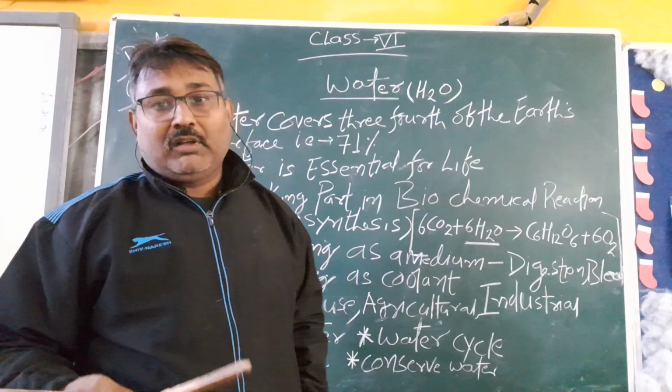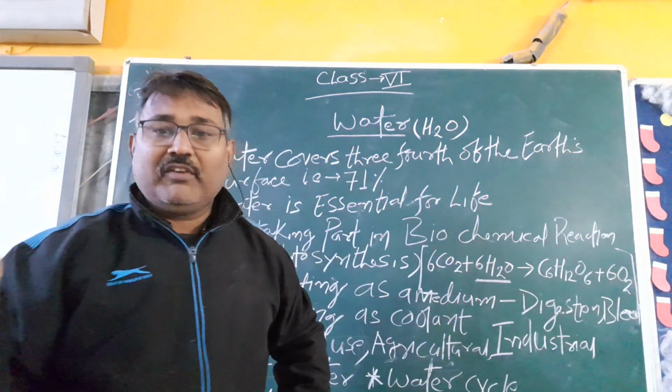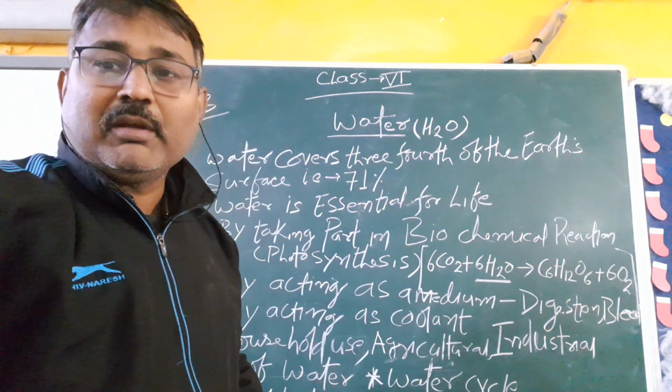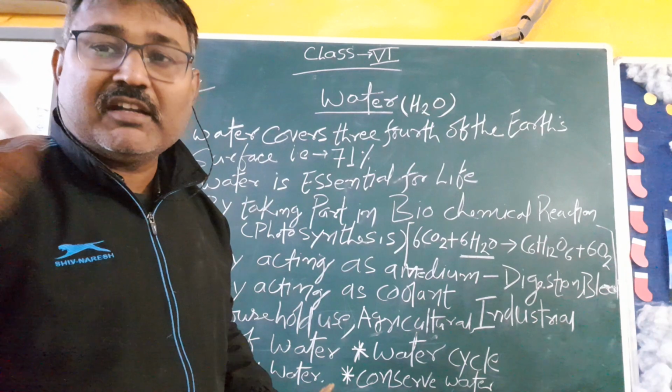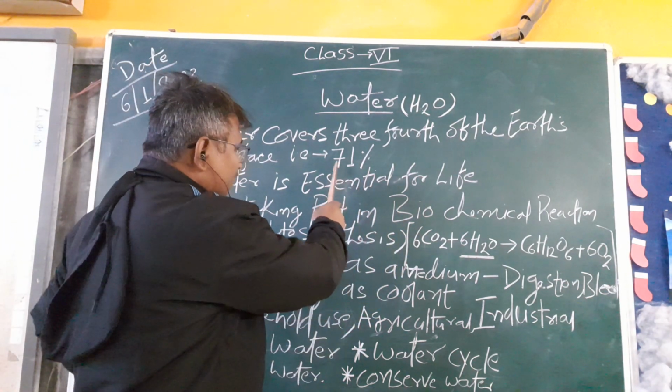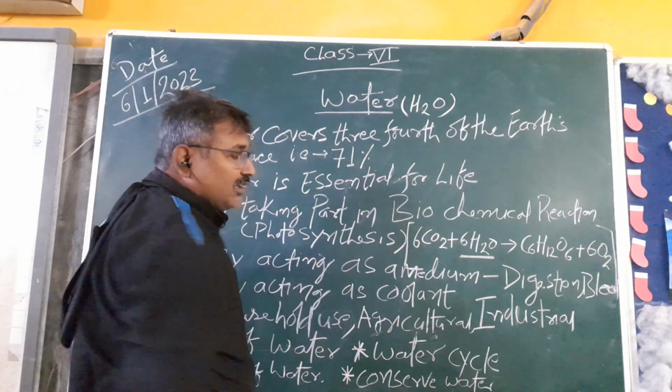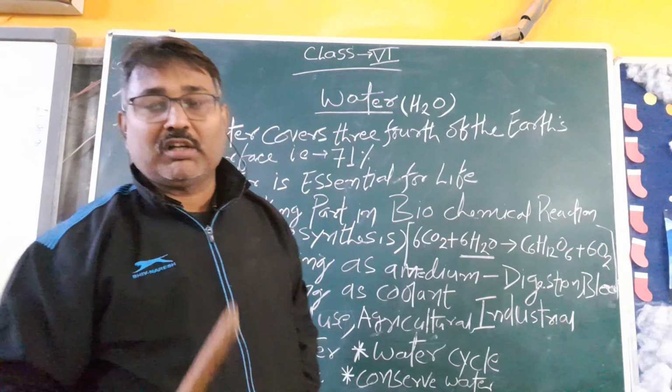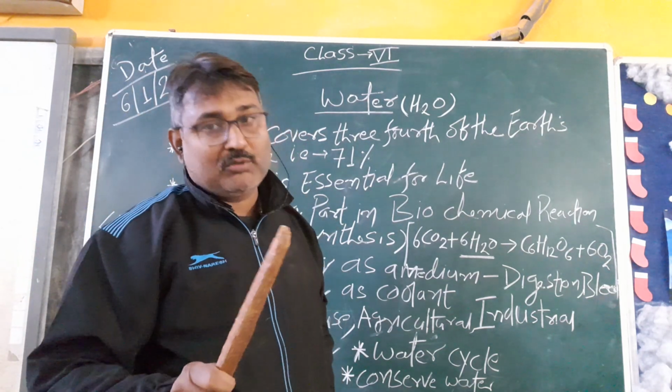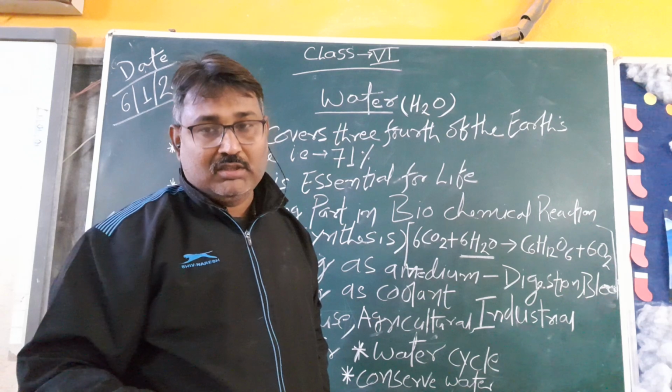Okay, why do we need to preserve this? Because of the 71% of water, if we consider it as 100%, only 1% is potable water. Potable water means drinking water.